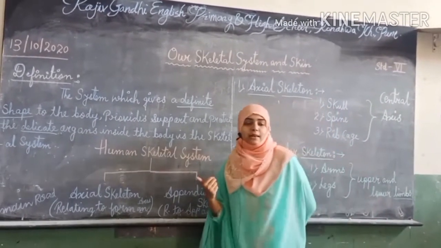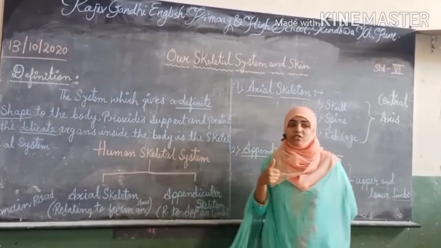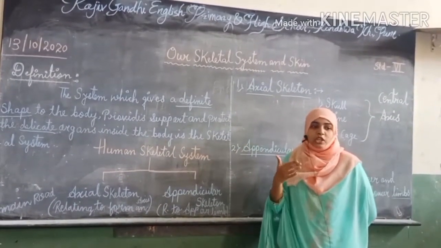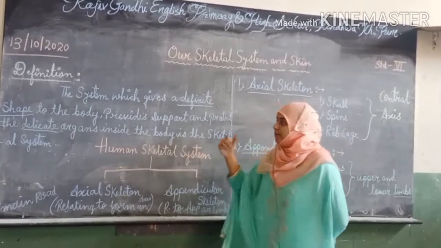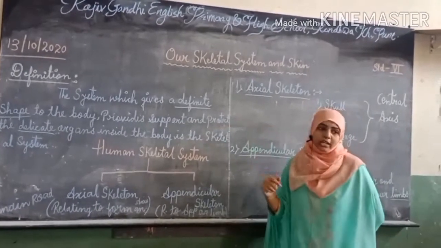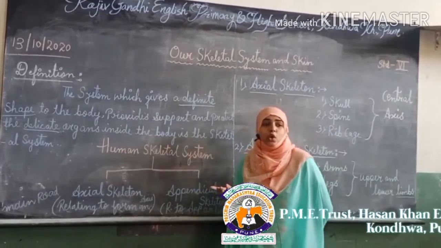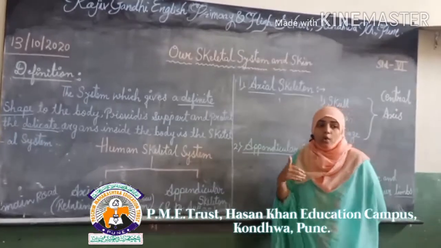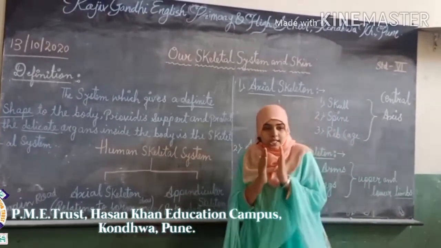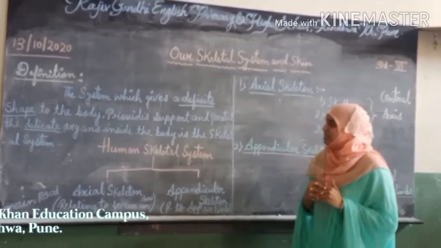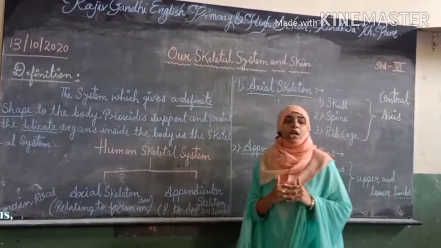What do you mean by support? Support means which gives balance, which gives a base. Provide support and protect. What does protect mean? How it covers and keeps the body safe. So it provides support and protects the delicate organs.